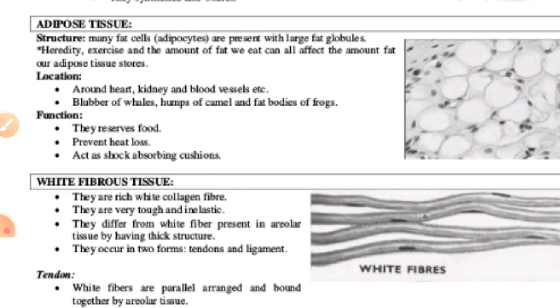fat in the form of oil droplets, and it forms shock absorbing cushions around the kidney also. The tissue also helps in the production of blood corpuscles, which is very helpful. After that we have to talk about the next,